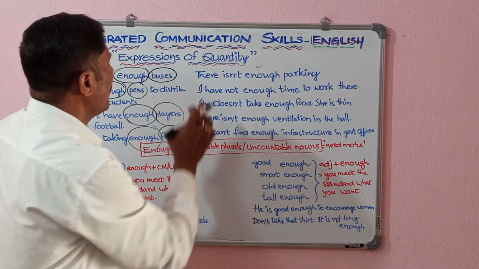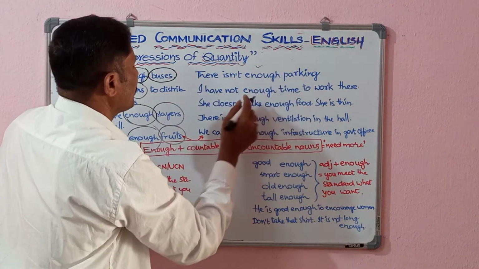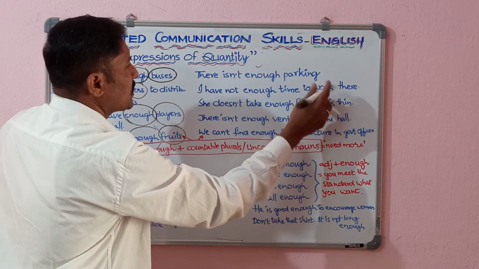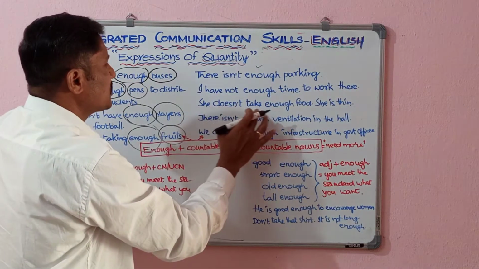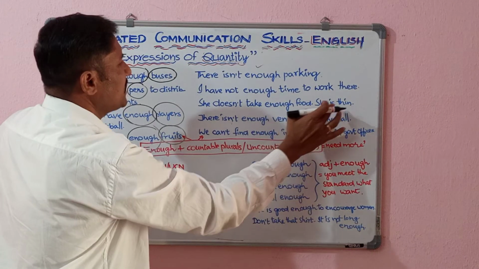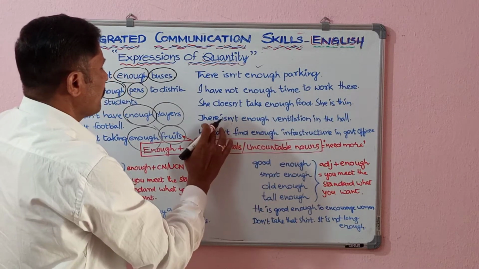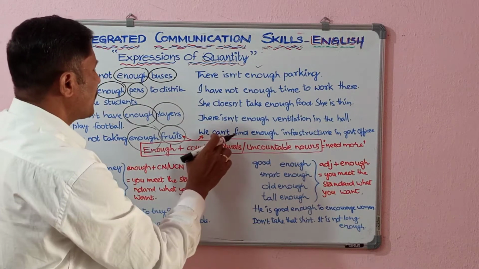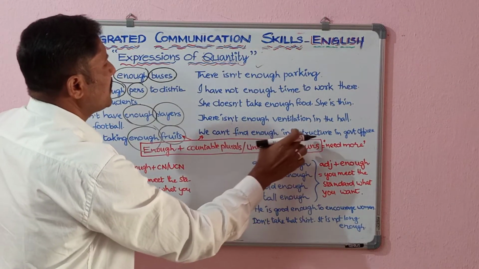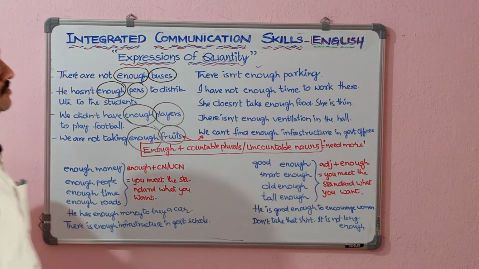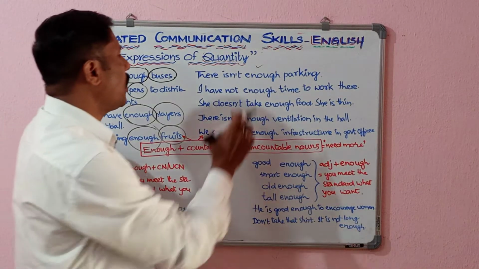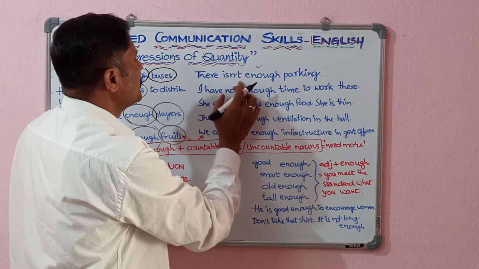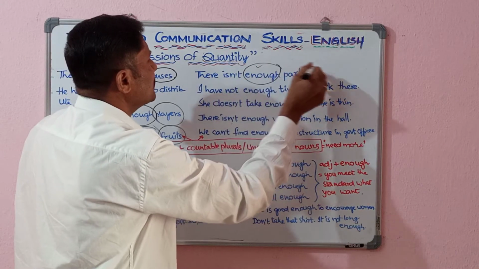Come to the right side. Here you find there isn't enough parking. I have not enough time to walk there. She doesn't take enough food. She is thin. There isn't enough ventilation in the hall. We can't find enough infrastructure in government offices. So when you observe all these sentences on the right side, let me repeat, there isn't enough parking.